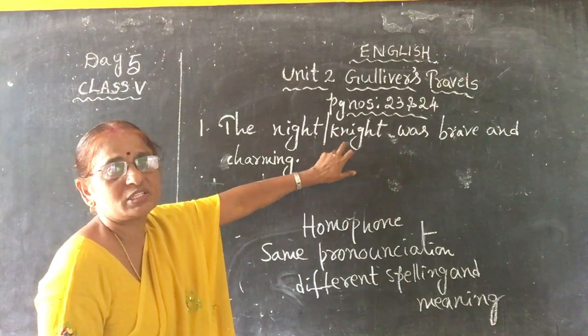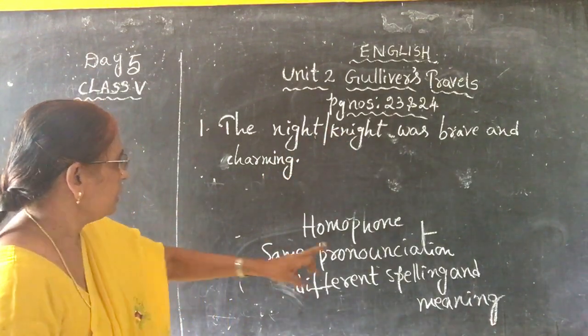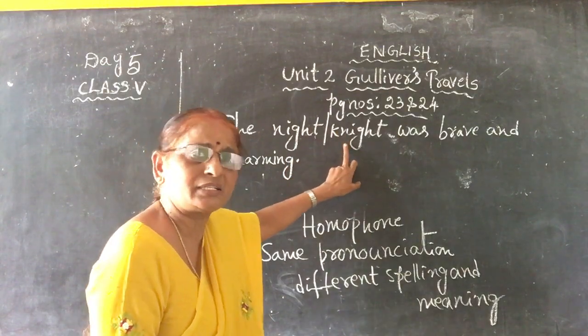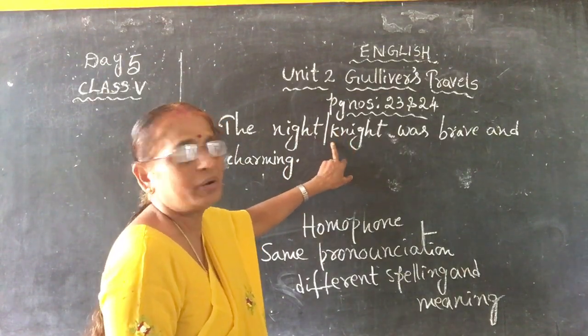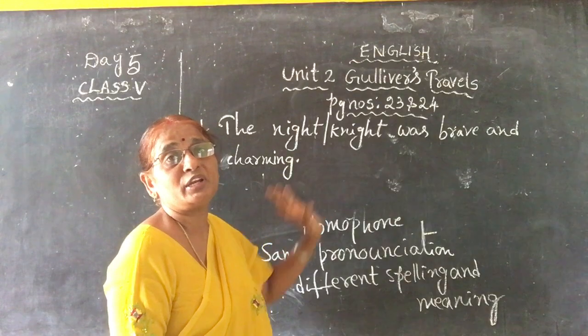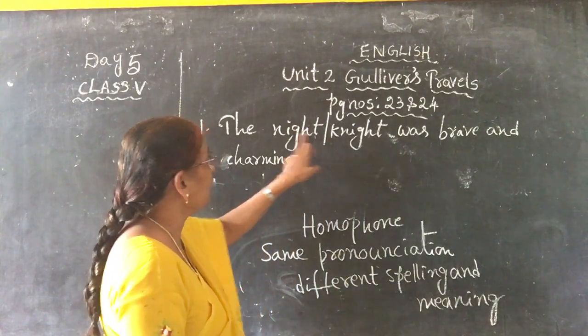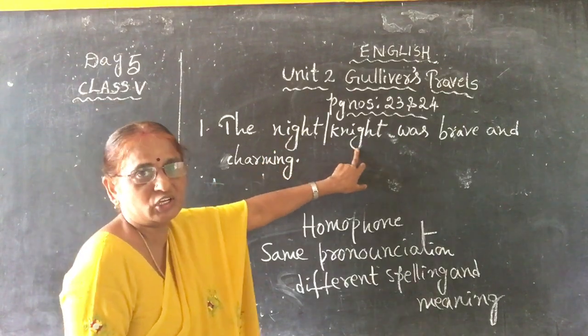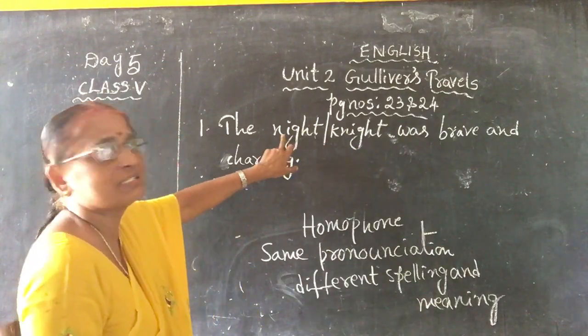Here, homophones. Which is the correct homophone? See, same pronunciation. N-I-G-H-T night, K-N-I-G-H-T knight. K is silent here. But they give different meanings, children. Even the spelling is different here. Here N-I-G-H-T, here K-N-I-G-H-T. Isn't it? But different.